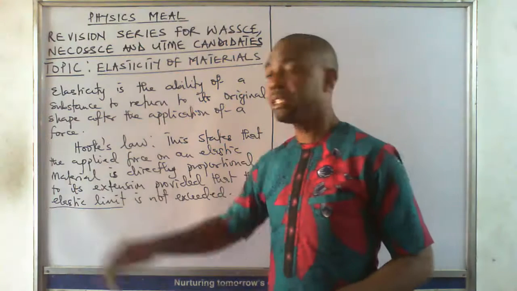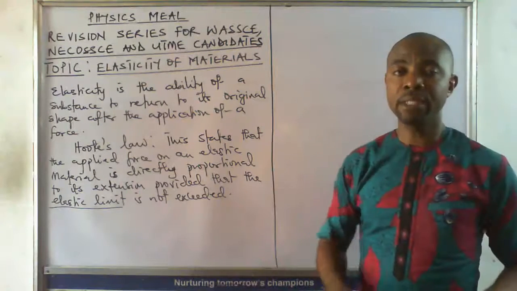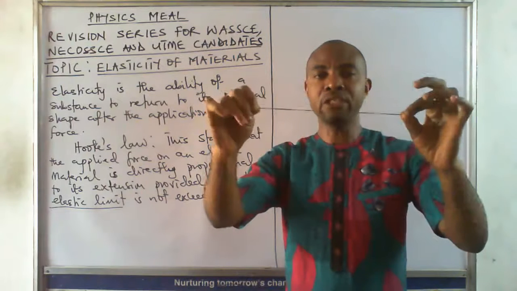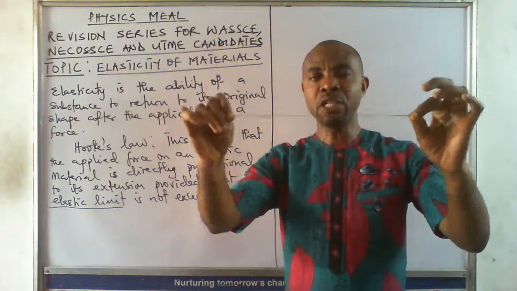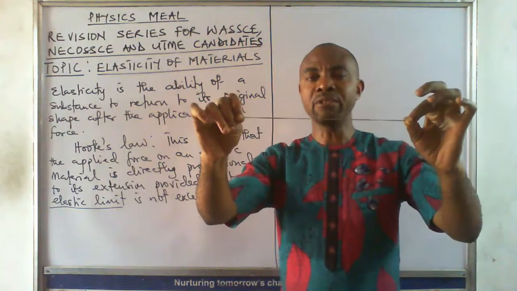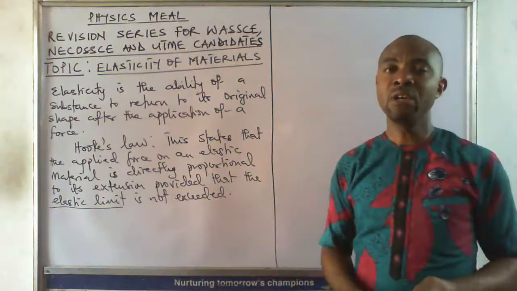We say that the elastic limit will not be exceeded. We were coming to talk about elastic limit.